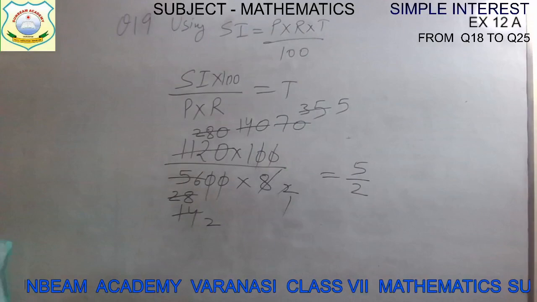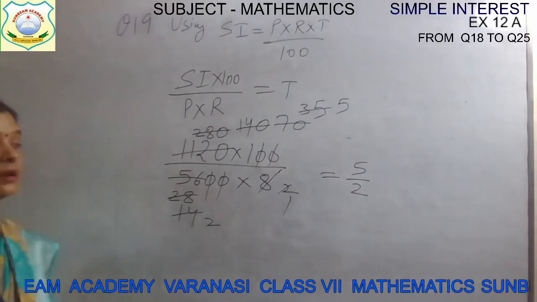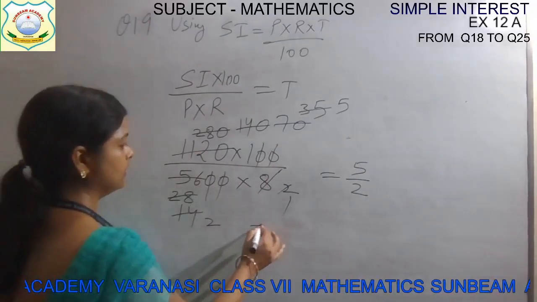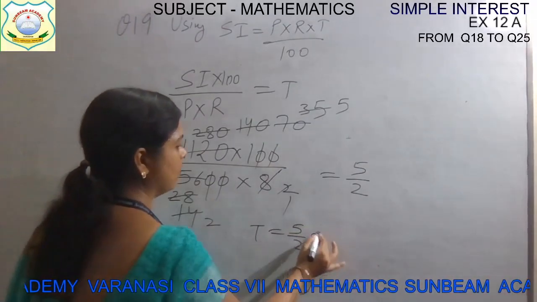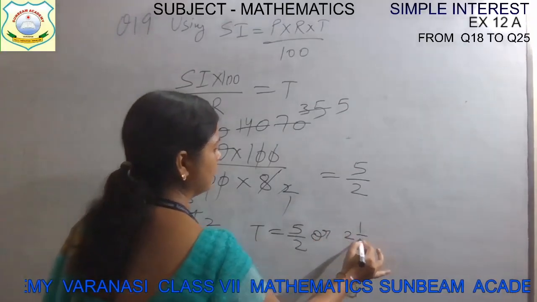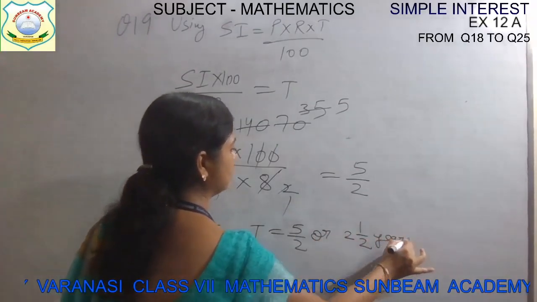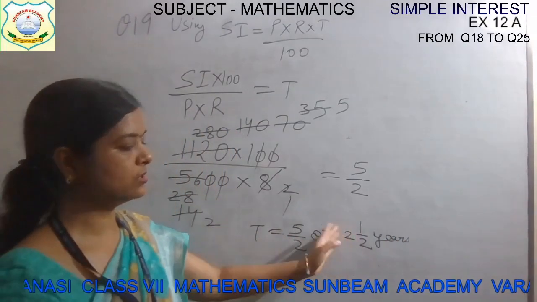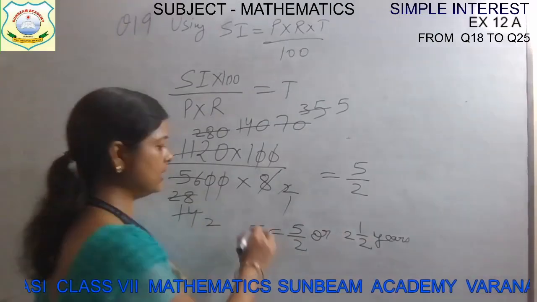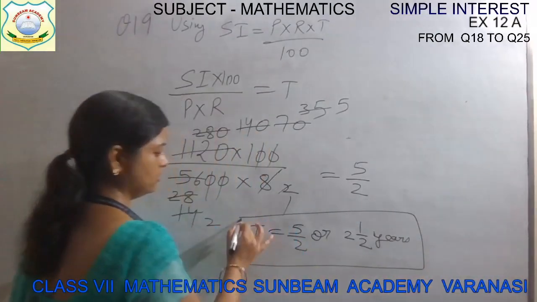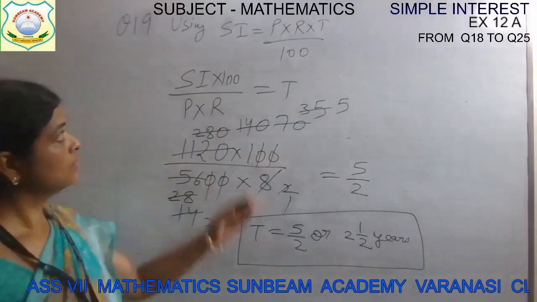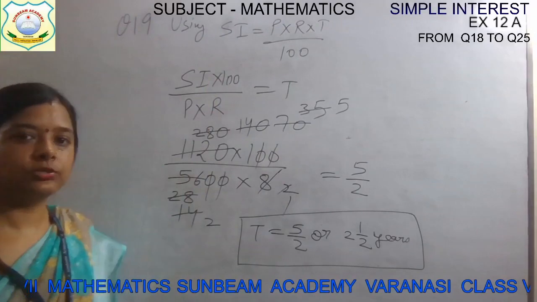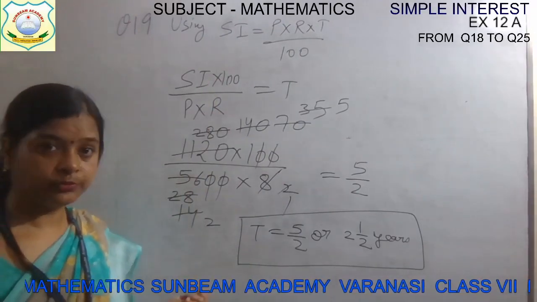So how can we simplify it? We can write down time is equal to 5 by 2 years, or 2 whole 1 by 2 years. Okay, that looks more clear. 2 whole 1 by 2 years: 2 times 2 plus 1, 5 by 2. So this is our answer. In 2.5 years, the principal money will amount to that much. Now let's move to the next question.